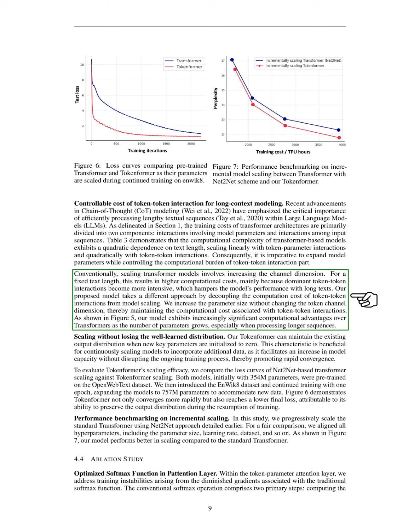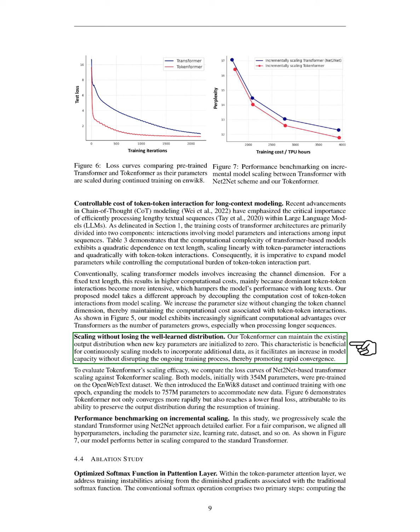Our Tokenformer can maintain its output distribution even when new key parameters are initialized to 0, which is beneficial for scaling models with additional data. This feature allows for increased model capacity without disrupting training, leading to faster convergence.